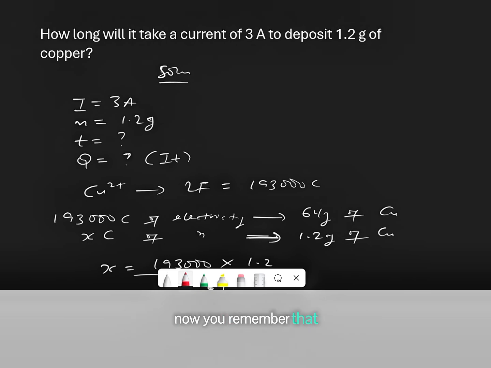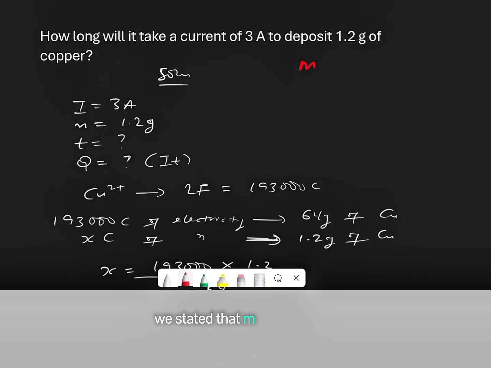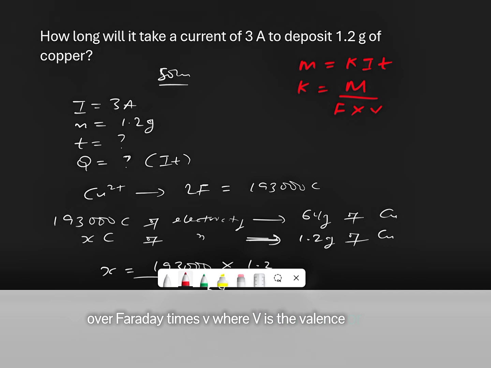Now, you remember that when I was discussing Faraday's first law of electrolysis, we stated that M is equal to KIT. And we also stated that K is equal to capital M, which is the atomic or molecular mass, over Faraday times V, where V is the valency or charge.